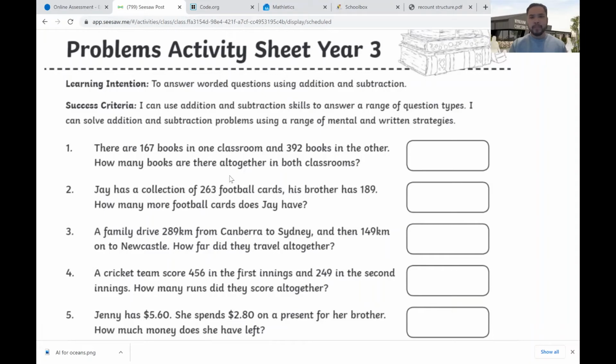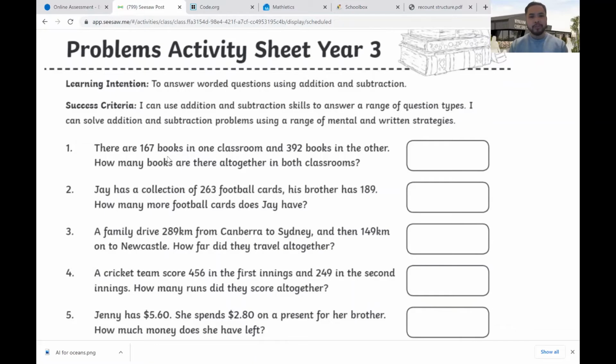All right, so basically, you need to read the questions carefully and try to really understand and comprehend what the question is asking you. I'll give you a hint. Always look at the numbers. That will always give you a hint on what they will be included in the equation. Okay, so let's do the first one together.